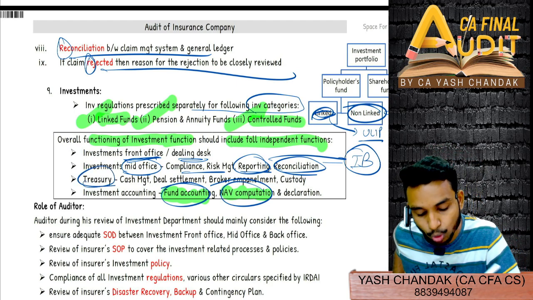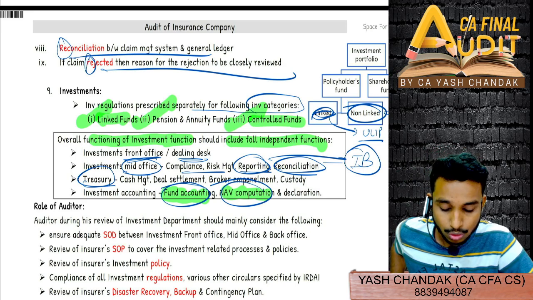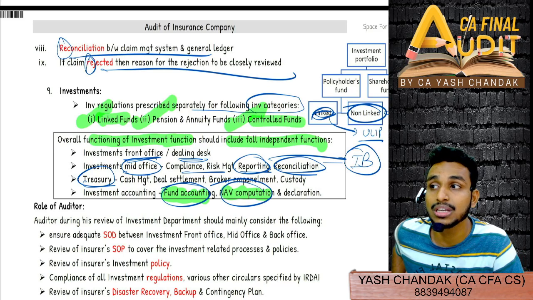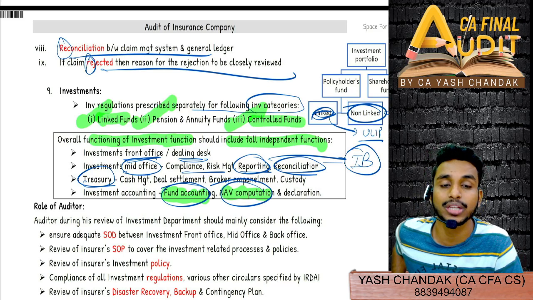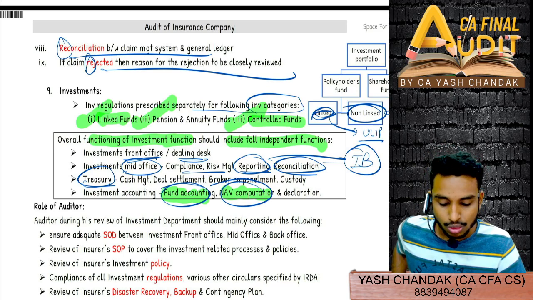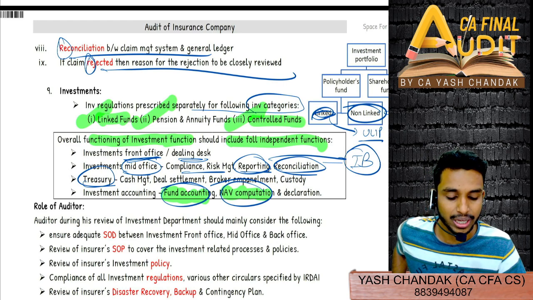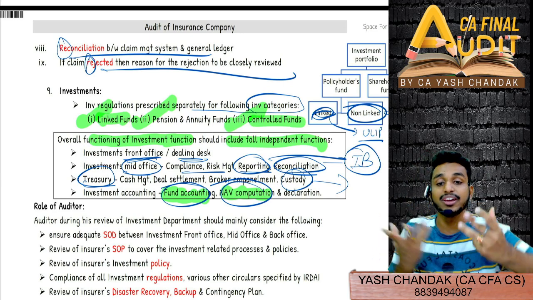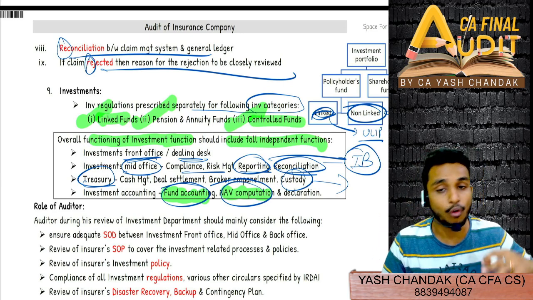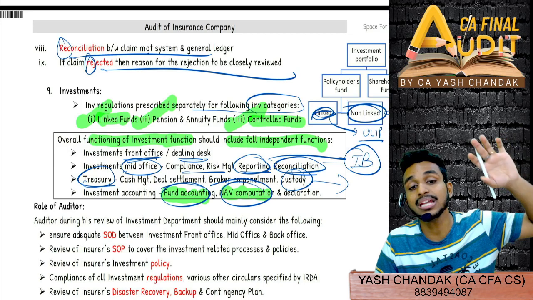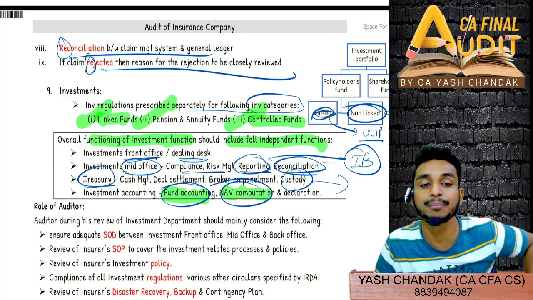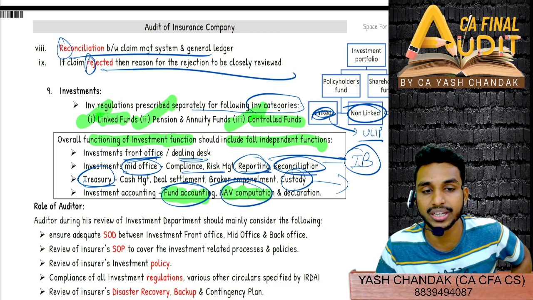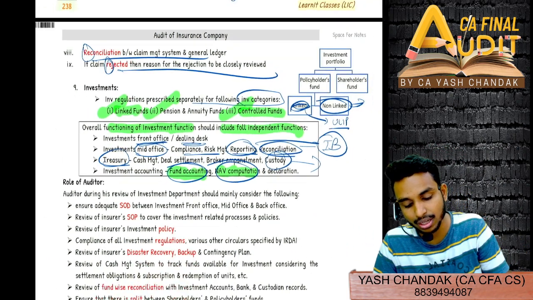And lastly, there is one more department in any bank: treasury. The treasury department is a very important department for any bank. If you can get into that, you will learn a lot about the economy and banking as a whole. So cash deal management, broker empanelment, custody. Custody is a very big business in India. Among foreign banks, JP Morgan has a big business as a custodian in India. JP Morgan has a lot of presence.